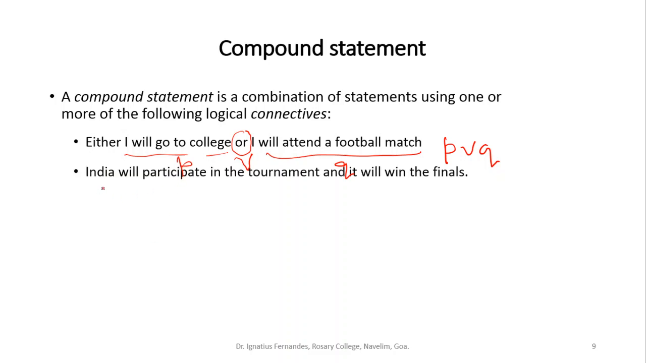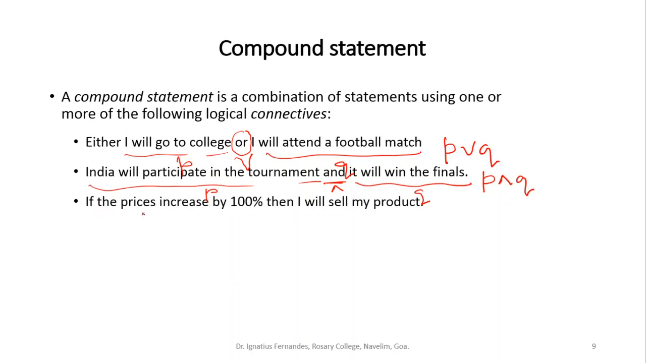There was another statement, it said India will participate in the tournament and it will win the finals. So there is a connective AND here, and this is the notation. This is one statement P, this is another statement Q. If I have to convert this statement into symbolic form, we'll say P and Q. There is AND that is involved here.